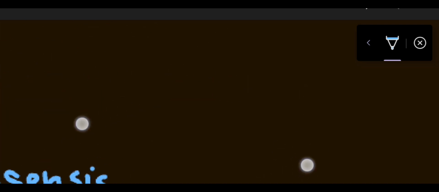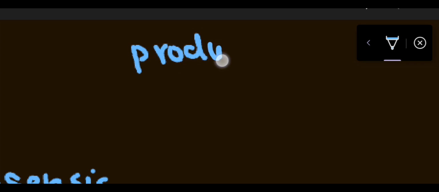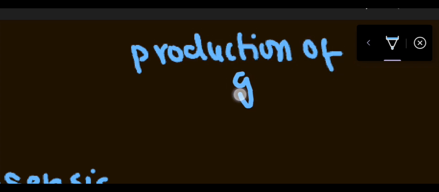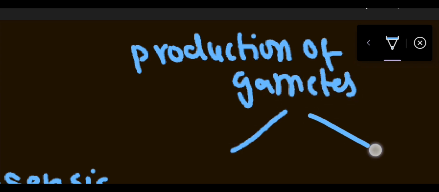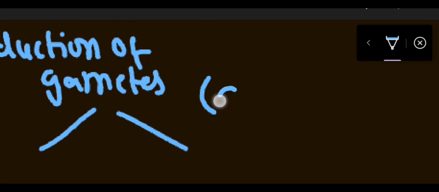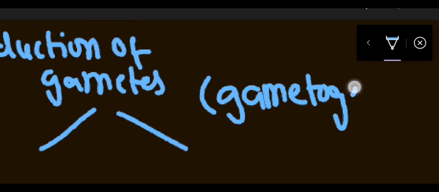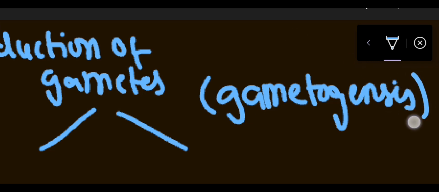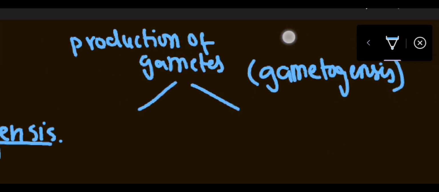Now, first of all, you need to know about the production of gametes. हमारे पास जब ये दो gametes produce होते हैं, production of gametes को process को हम क्या कहते हैं? Gametogenesis. Gametogenesis is known as production of gametes.